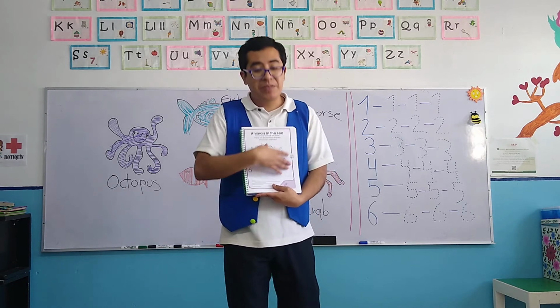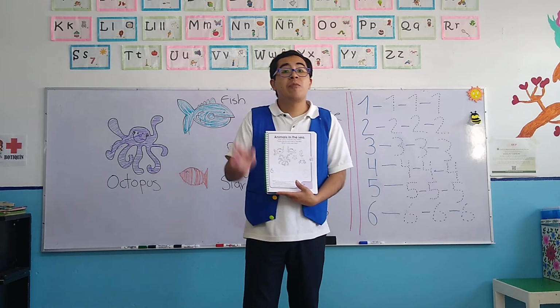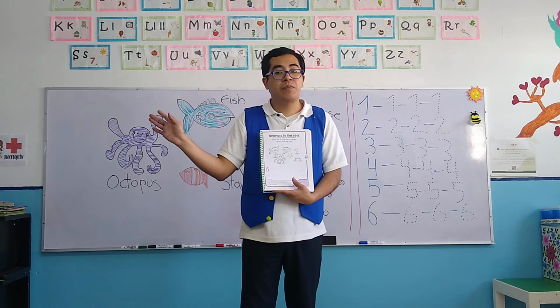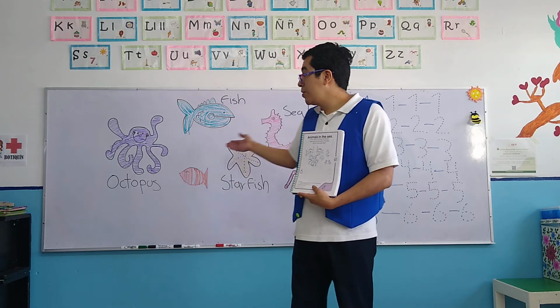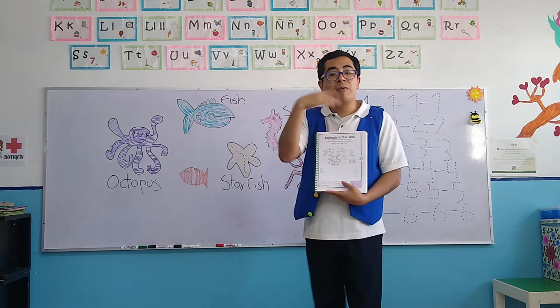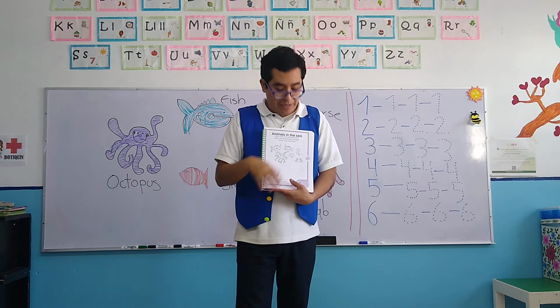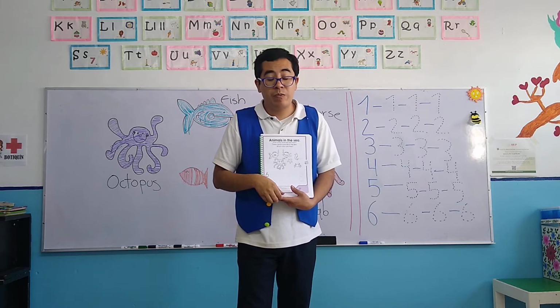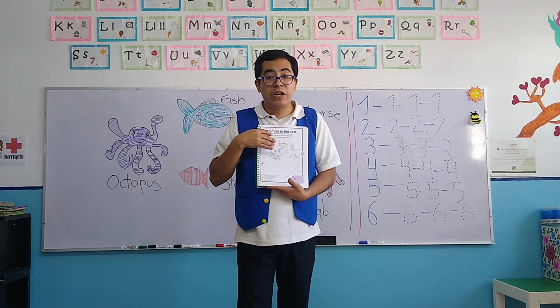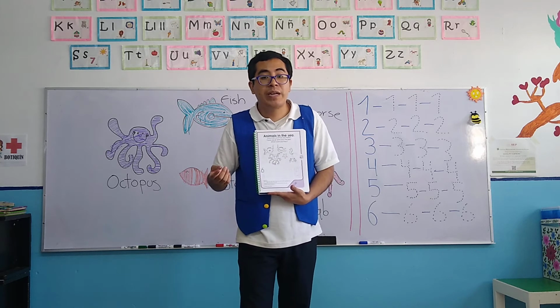Now, these animals of the sea, my children, you can paint with the colors that you want. It's optional. If you want to use the colors that I used, there is no problem. If you want to paint with the colors that you want, there is no problem also, okay? Now, after you finish this activity, the second part is the most important.